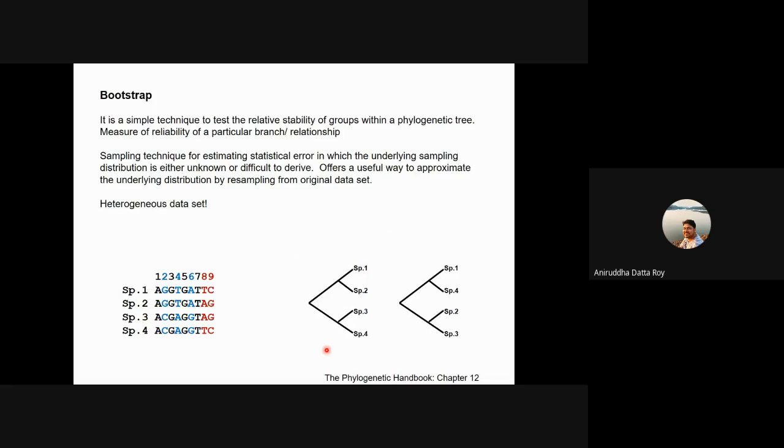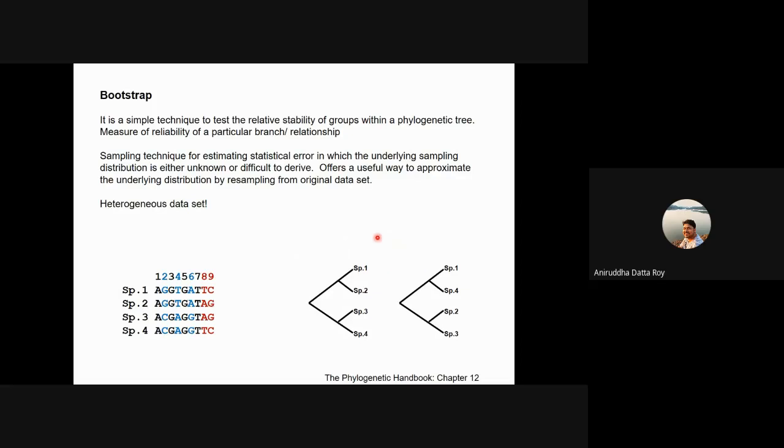Another way of looking at why you need bootstrap support is sampling. Let's say you have these 4 species, species 1, 2, 3, and 4, and we know these are all separate species.